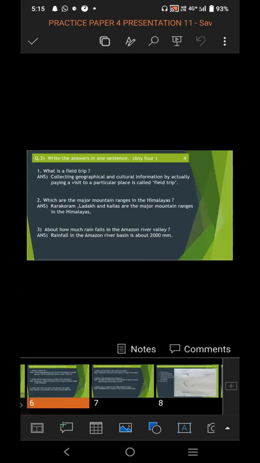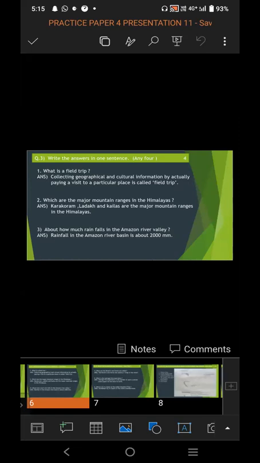Second question, which are the major mountain ranges in the Himalaya? So the major mountain ranges which come in the Himalaya, you have to write those particular mountain names. And the answer is Karakoram, Ladakh, and Kailas are the major mountain ranges in the Himalayas.